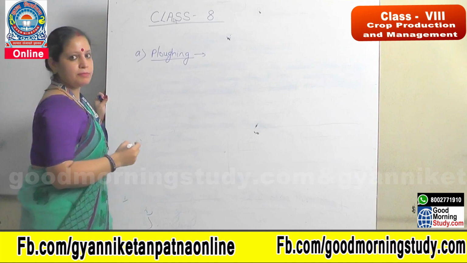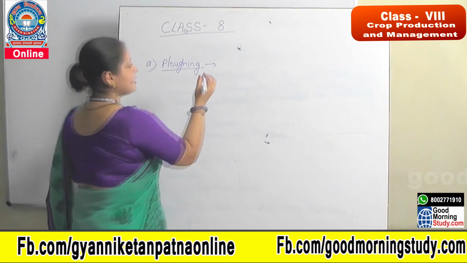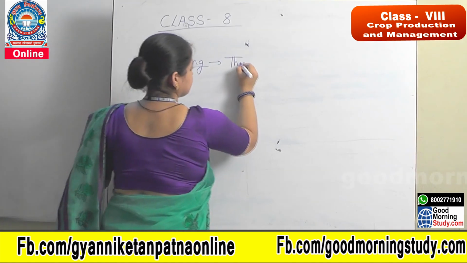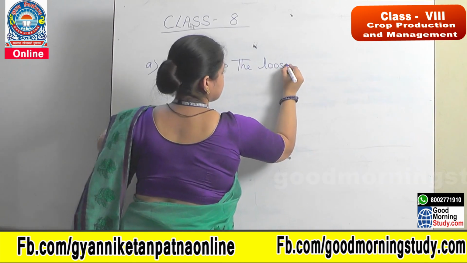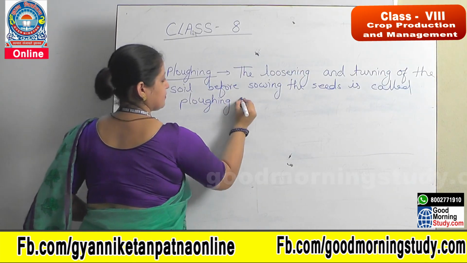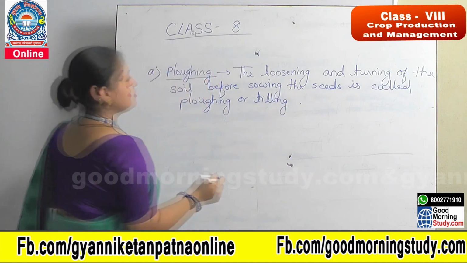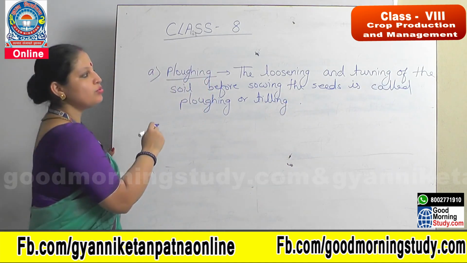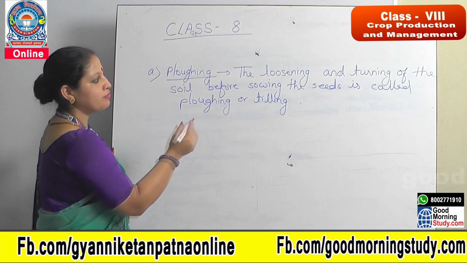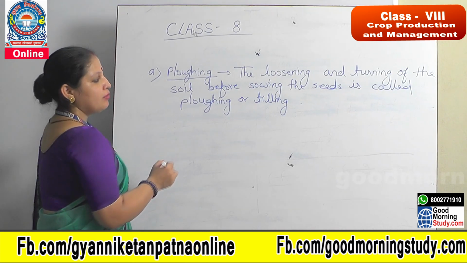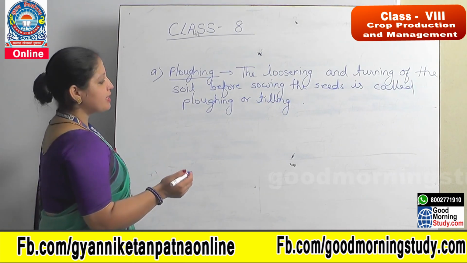So what is plowing? Plowing means the loosening and turning of the soil before growing the seeds. And why is it important? What are the advantages of plowing?